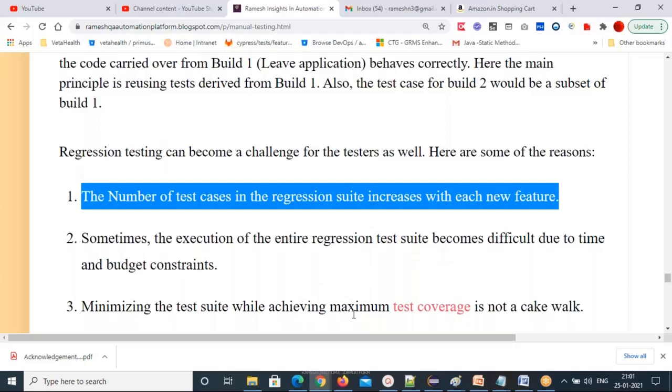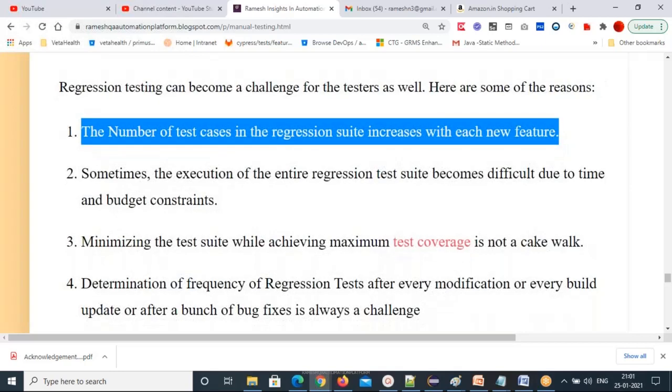Minimizing the test suite while achieving maximum test coverage is not a cakewalk. You cannot ignore some test cases, right? If you ignore them, we don't know where it is going to break. That's a problem. That's why you have to do all the functionality again. That's regression. And determining the frequency of regression tests, after every modification or every build update after a bunch of bug fixes, is always a challenge, right?